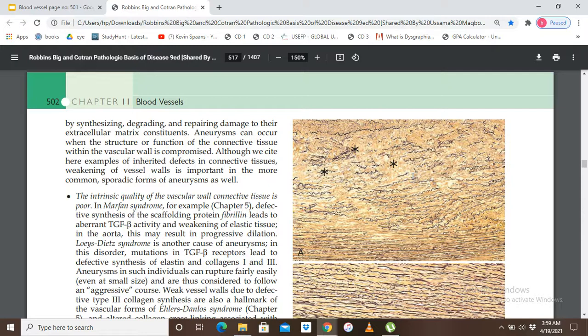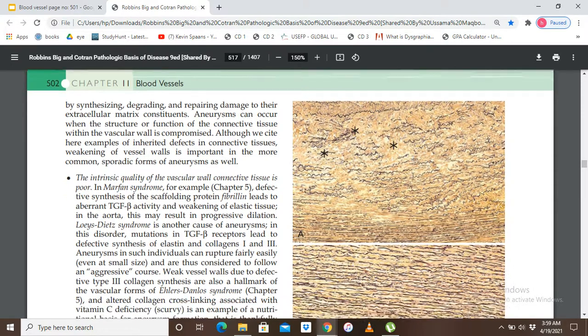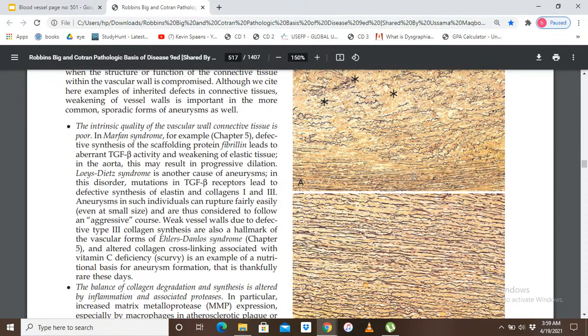The intrinsic quality of the vascular wall connective tissue is poor. In Marfan syndrome, for example, a defective synthesis of the scaffolding protein fibrillin leads to aberrant transforming growth factor beta activity and weakening of the elastic tissue in the aorta. This may result in progressive dilation. So basically, Marfan syndrome is a genetic disorder in which there is a defect in the fibrillin gene.